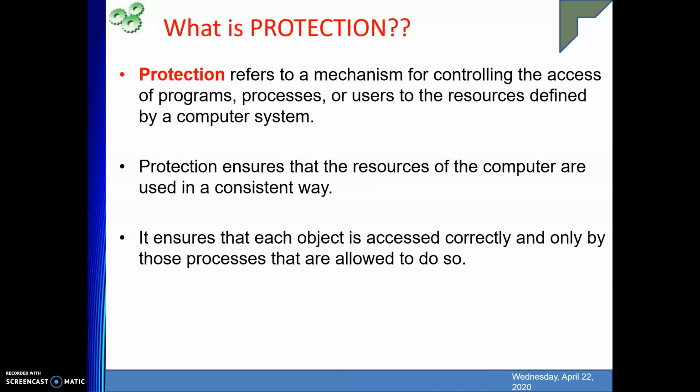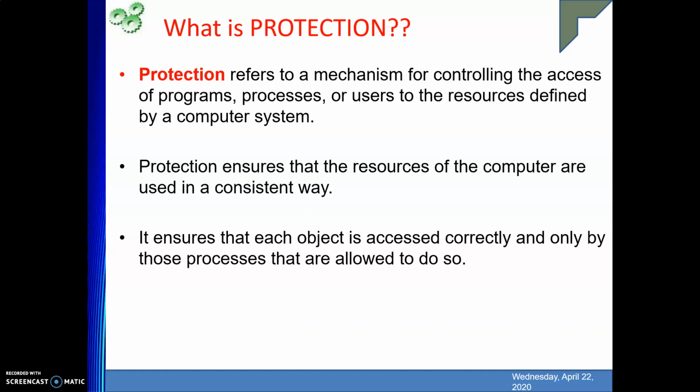What is protection? Protection refers to a mechanism for controlling the access of programs, processes, or users to the resources defined by a computer system. So basically, protection provides protection to the resources available in the system by controlling their access, whether a program is accessing them, a process is accessing them, or a user is using them. Whenever we are using the resources, we'll be controlling their use, and thereby we provide protection.